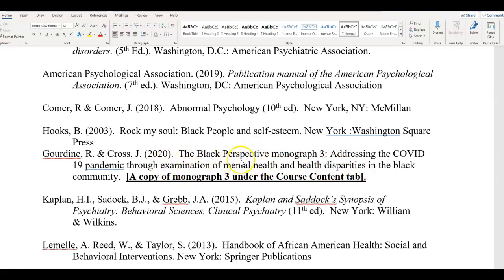This particular document you do not have to purchase. It is uploaded already in Blackboard under the Course Content tab.